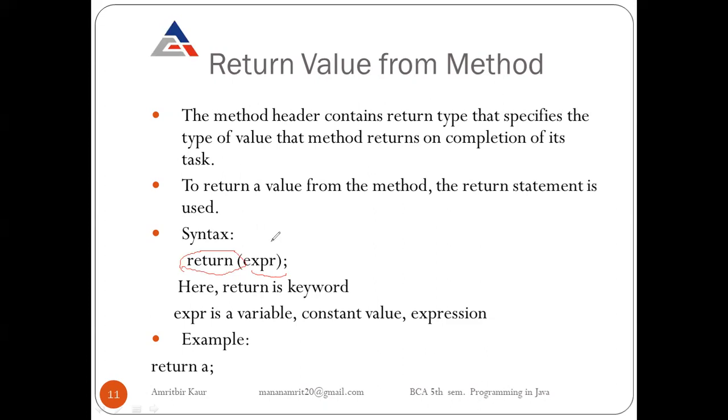Expression can be a variable, constant value, like if we want to return just 10. As per our requirement we can return any constant. So expression means, for example, we are writing here length into breadth. These are known as expressions. So in an expression we can return a variable, constant value, or expression as per our requirement. And here is an example that returns a variable. So return a, where a is our variable.